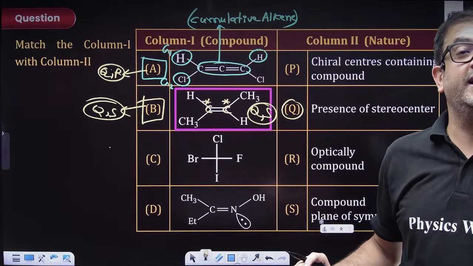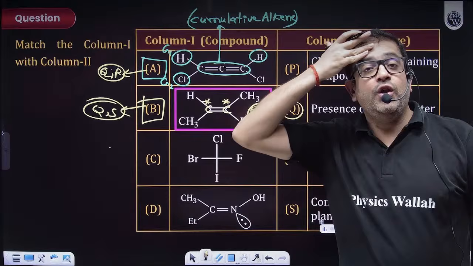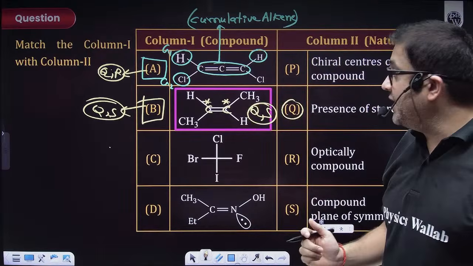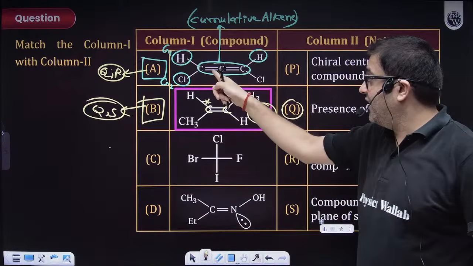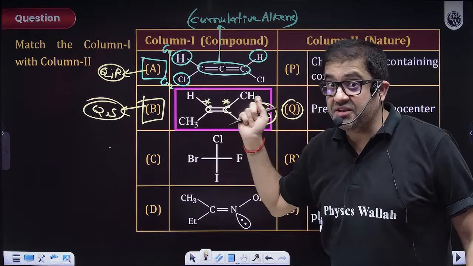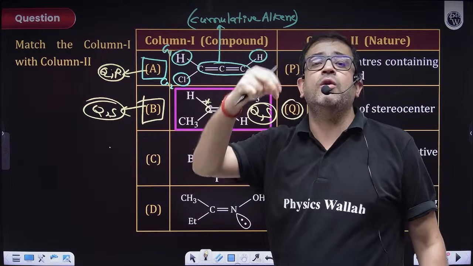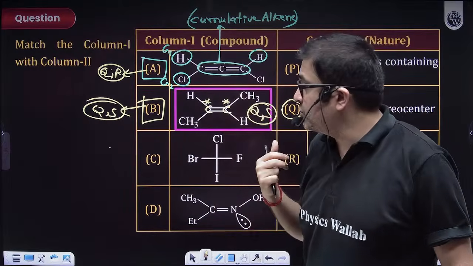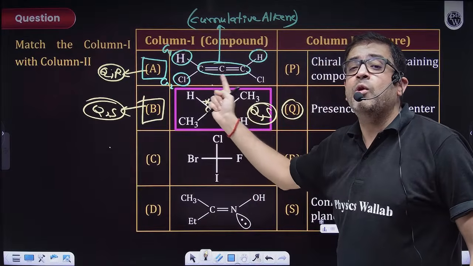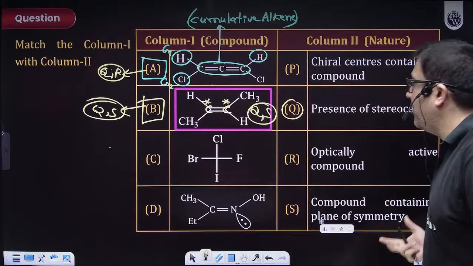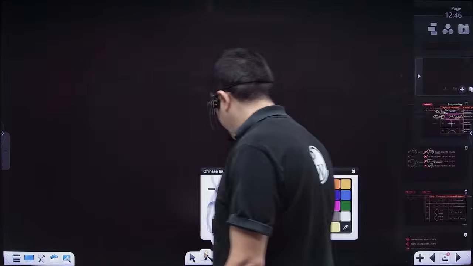Yes, Archana, great. Sir, does A not have POS? Archana is saying A has not POS. No, beta, Archana, this is the previous class discussion which we had. But because Archana is asking and because there are many students joining us on YouTube also, sir, please explain again about these cumulated alkenes. Although I've done this in the previous session, okay, let's do it again.